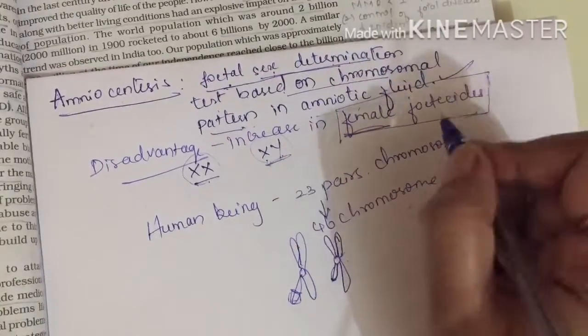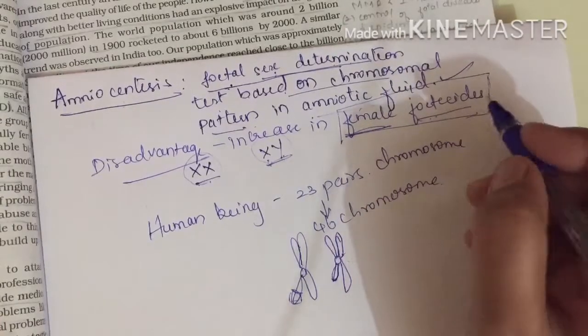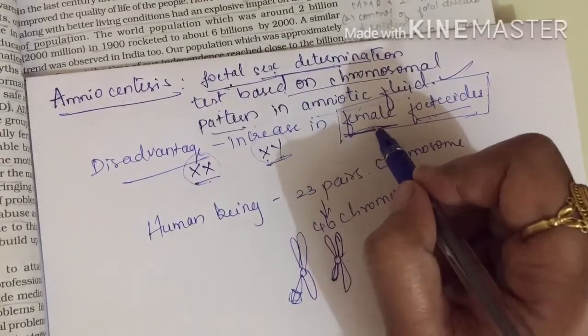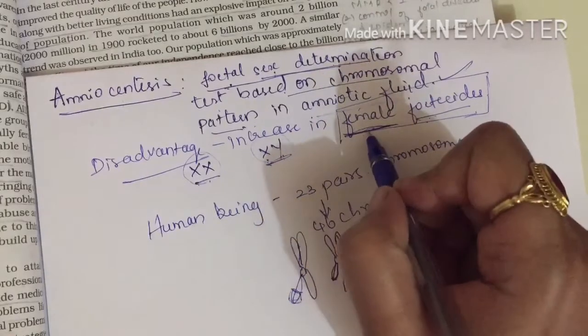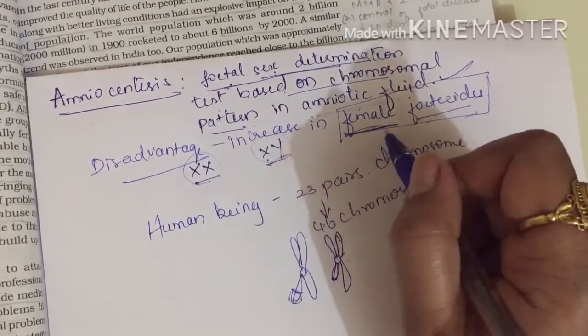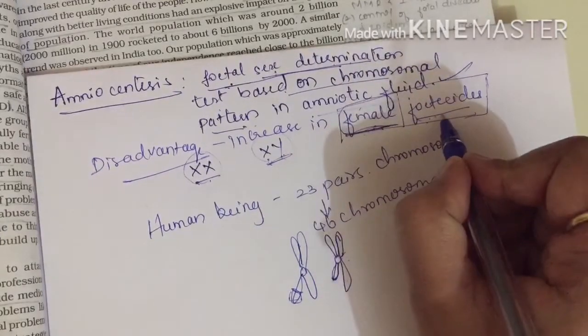Feticide comes from fetus, and a fetus is nothing but an embryo. As you might have heard, in the embryonic stage itself, in a pregnancy, if a couple comes to know that the individual is a female baby, then it will be aborted. You might have heard about this. For that we call it female feticide.